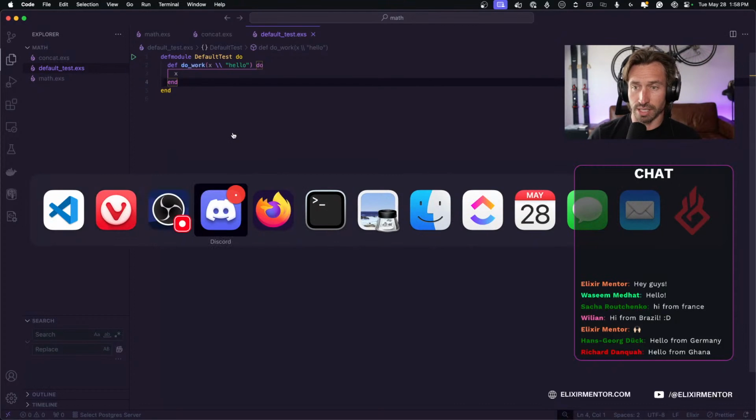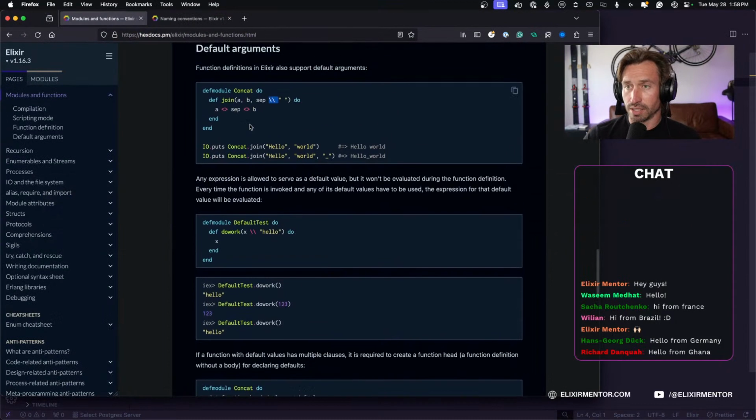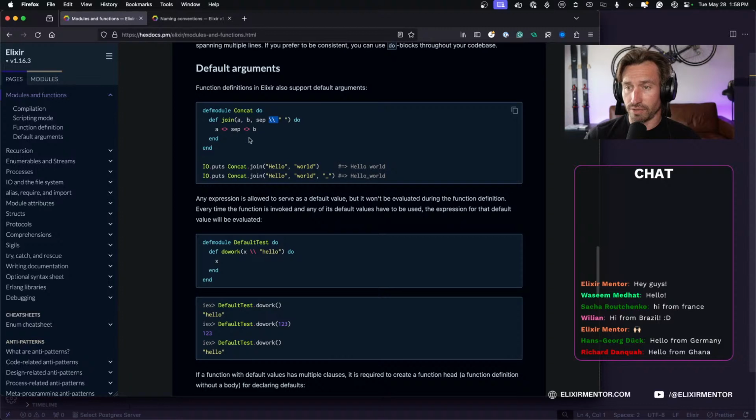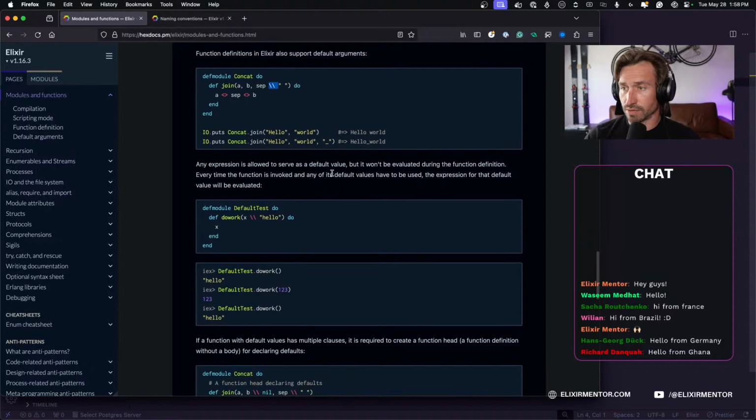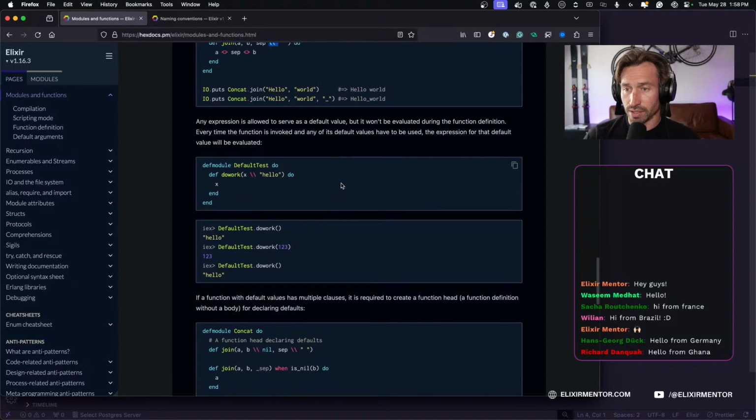Let's go back to our documentation. Default arguments: an expression is allowed to serve as a default value. All right.